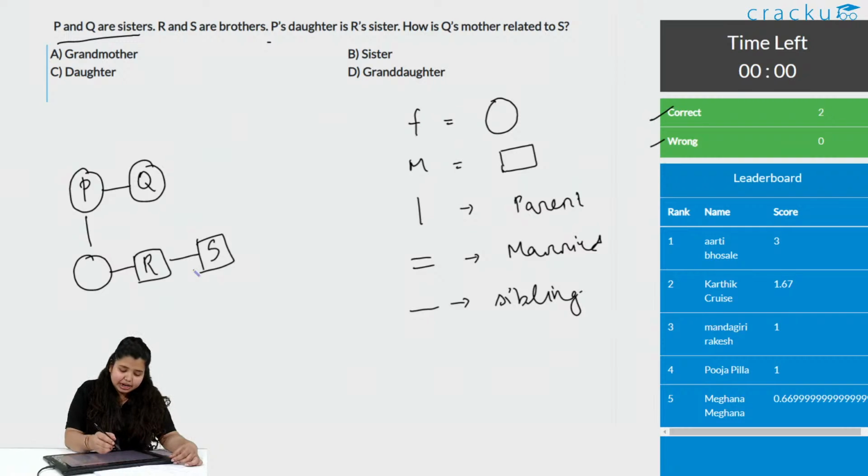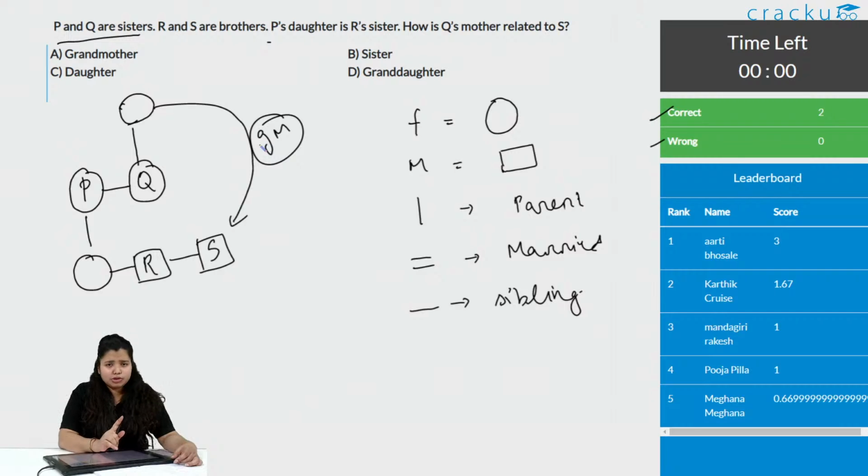So the first thing we get: how is Q's mother, that means the mother of Q, related to S? You can see the relation, she is definitely the grandmom. GM is grandmom, don't confuse it with good morning. So the mother of Q's mother is the grandmother of S. Option A is the correct answer.